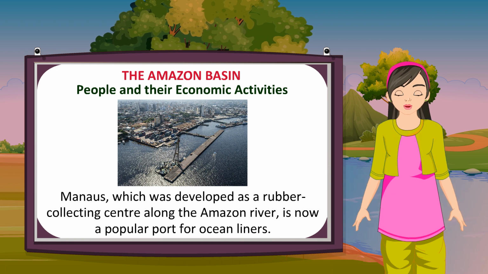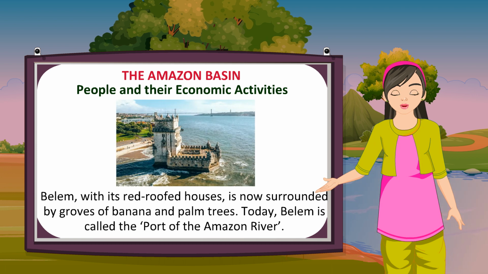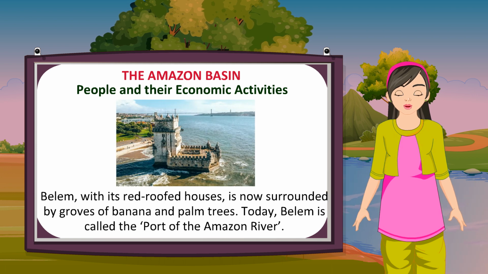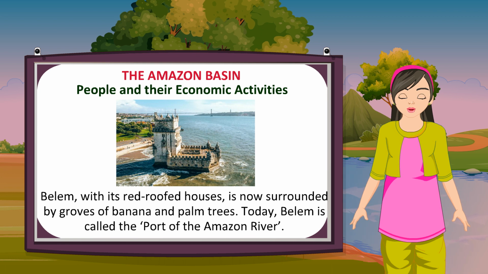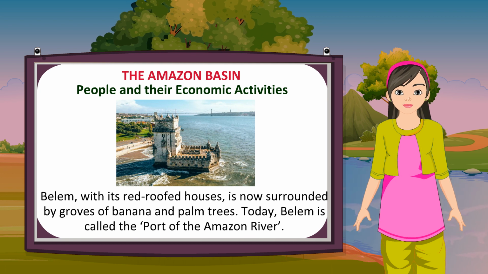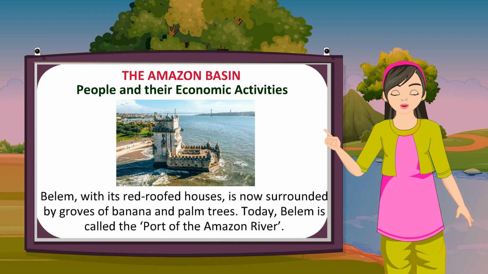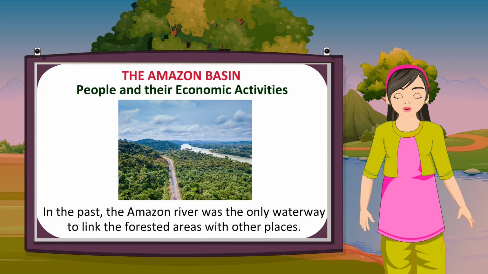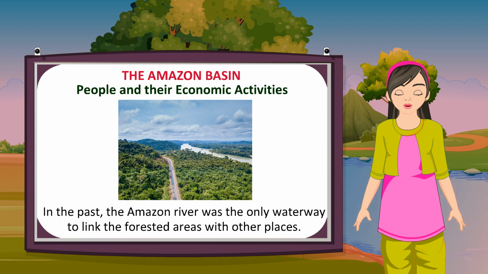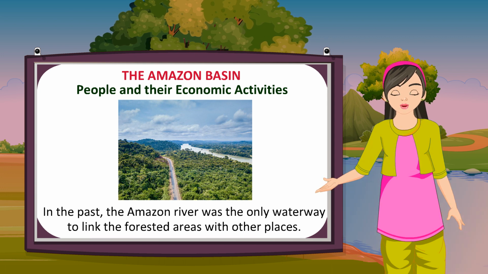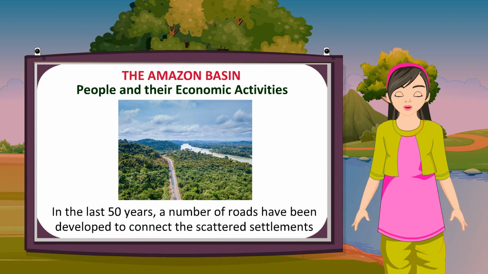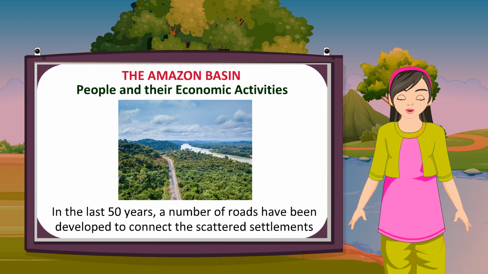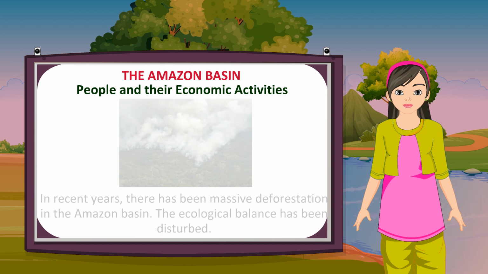Manaus, which was developed as a rubber collecting center along the Amazon River, is now a popular port for ocean liners. Belém, with its red-roofed houses, is now surrounded by groves of banana and palm trees. Today, Belém is called the port of the Amazon River. In the past, the Amazon River was the only waterway to link the forested areas with other places. In the last 50 years, a number of roads have been developed to connect the scattered settlements.